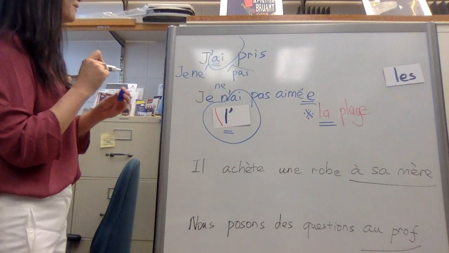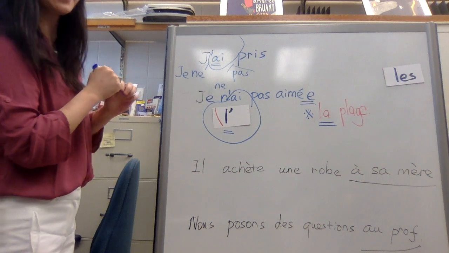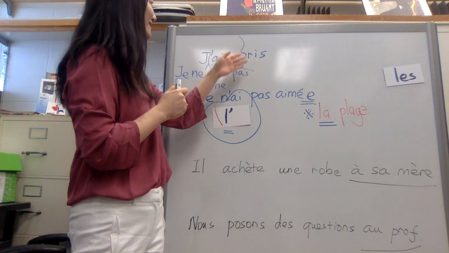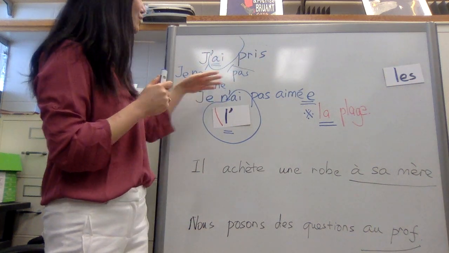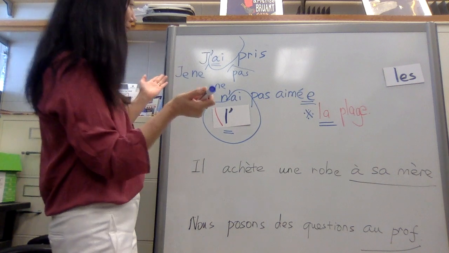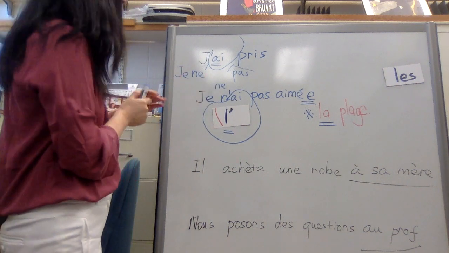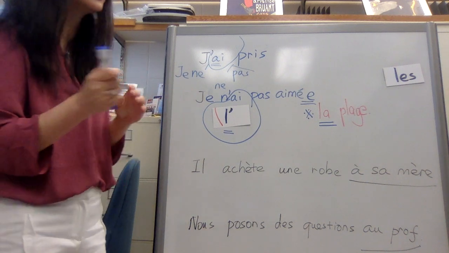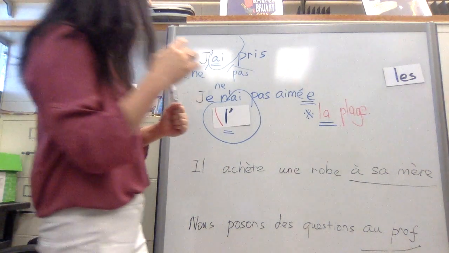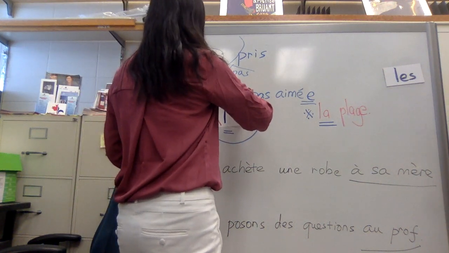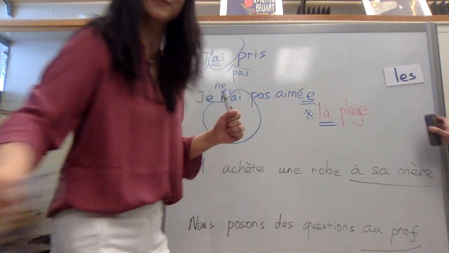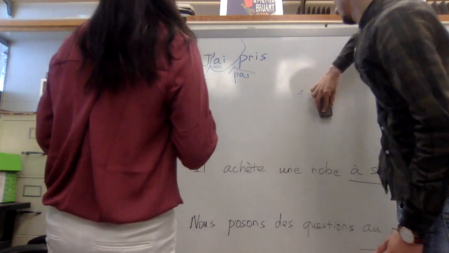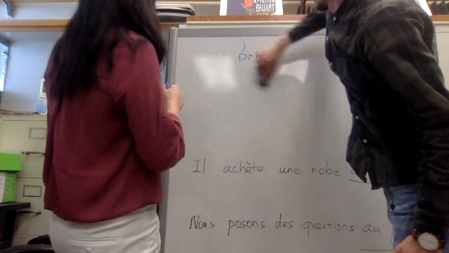Okay, and now let's go on with another example of futur proche. So we have the sentence Je prends l'avion et je n'aime pas la plage. There are too many examples, so I'm just going to use one of them. How about still using la plage? I want you to say, I'm not going to like the beach. Okay, so you can write down your sentence by yourself, and we're going to check again later.